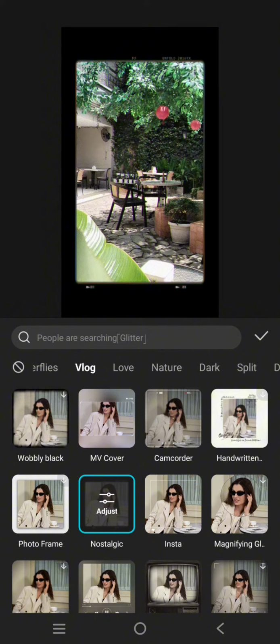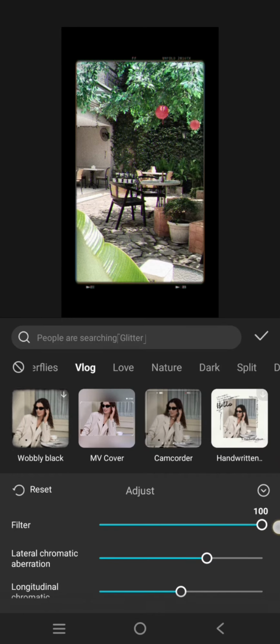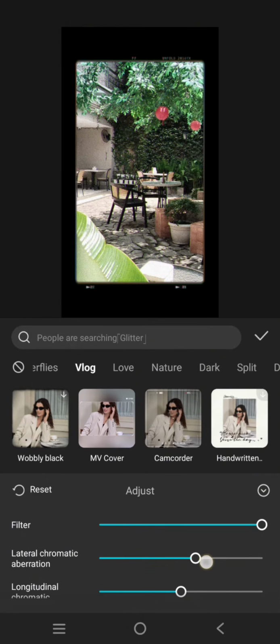You can see now the video will look like this. You can always adjust it. You can adjust the filter. I'm going to just go with 100 to make the filter looks retro or vintage. Here you can also adjust the lateral chromatic aberration and also the longitudinal chromatic.